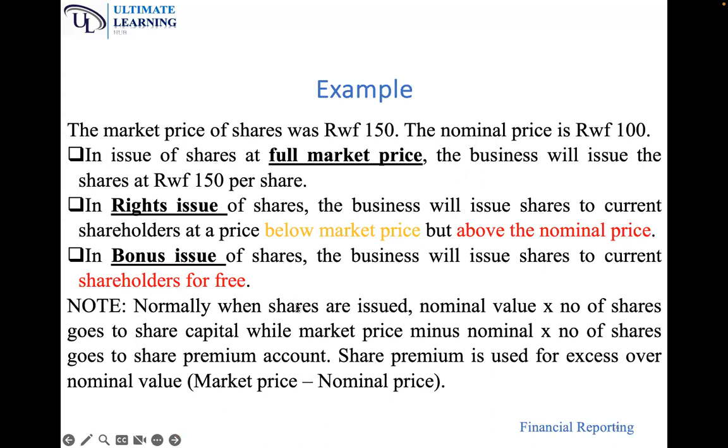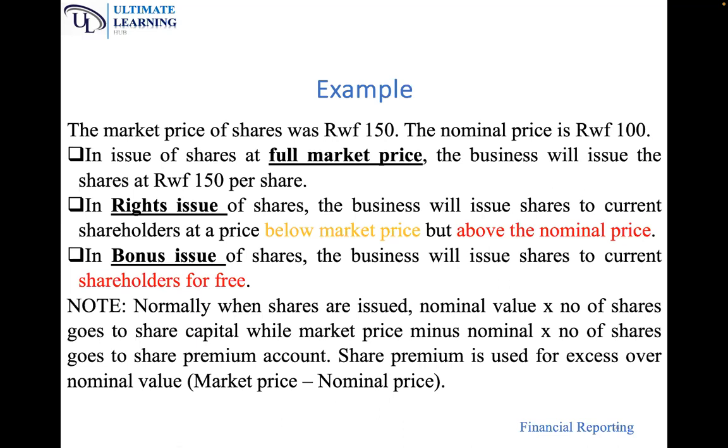So note, normally when shares are issued, nominal value times number of shares goes to the share capital, and the market price minus the nominal goes to the share premium. Let me explain. When you issue shares at a price of 150, the nominal price is 100. For example, if you issue 1,000 shares at a price of 150, the cash received is 150,000. Now, this is divided into two: what goes to share capital, and what goes to share premium.